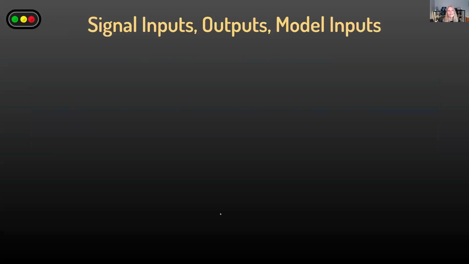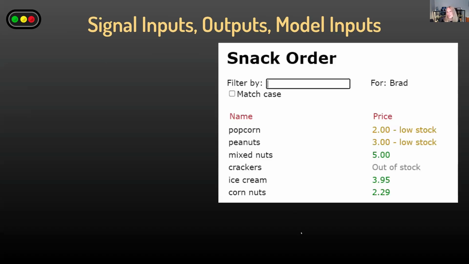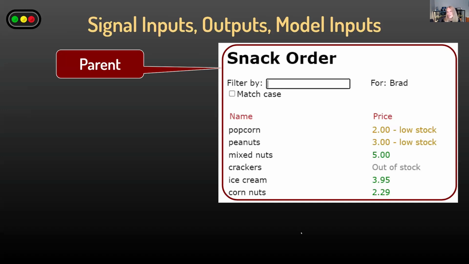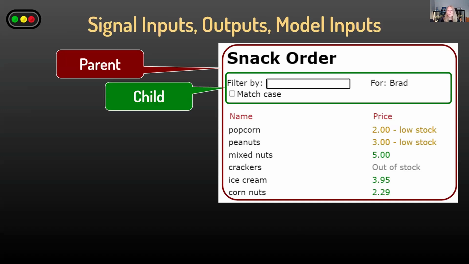Alrighty. Signal inputs, outputs, and model inputs. One of the things that I've seen people get confused about with these is understanding when you can actually use them. These are only available for communication between a parent component and a child component. So if you're not using parent and child components in a particular place, there is no use for signal inputs, outputs, or model inputs. As I said, their sole purpose is to provide that communication between the components.